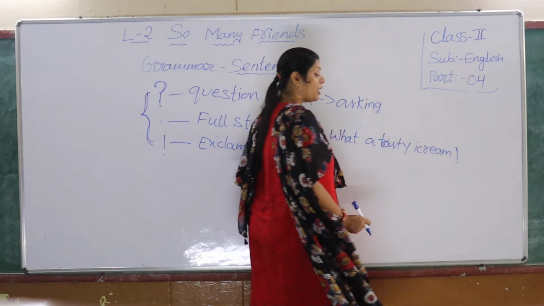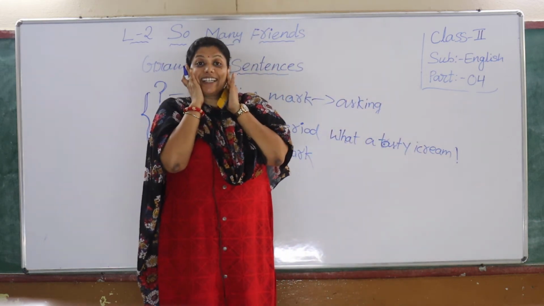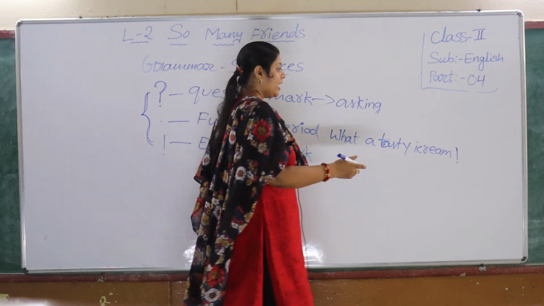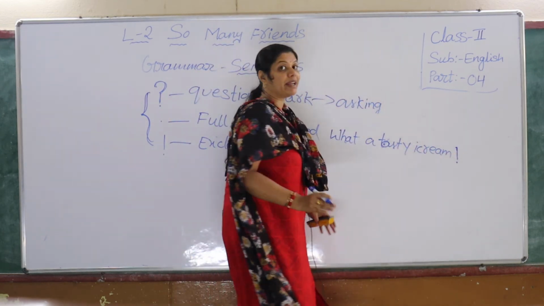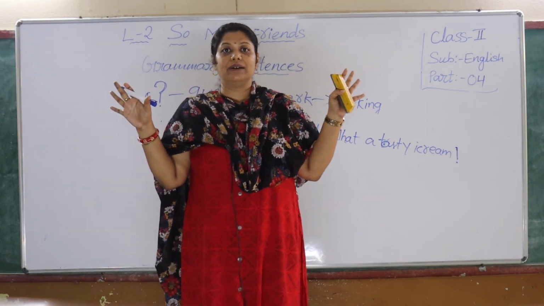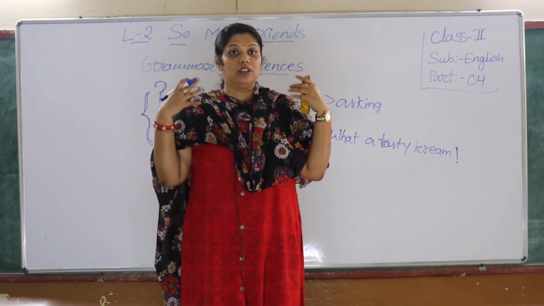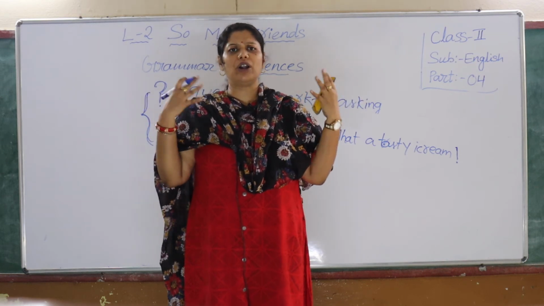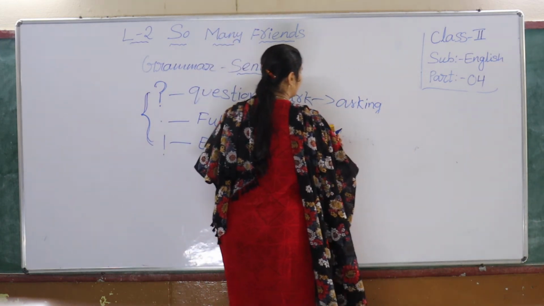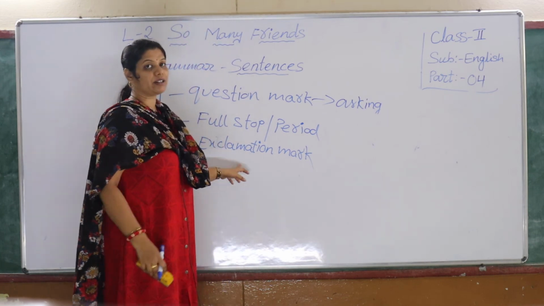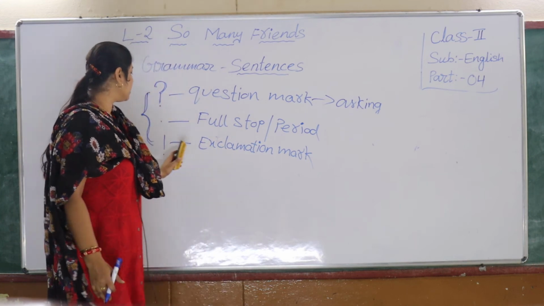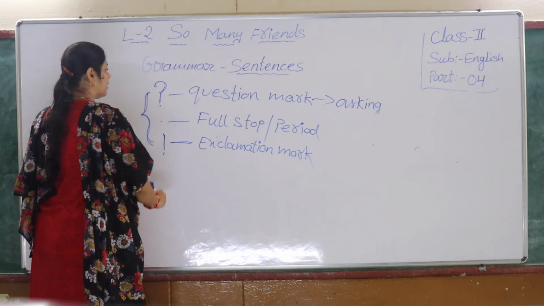See, I am exclaiming, wow, what a tasty ice cream! See what I am exclaiming. That expression, from where you understand I am exclaiming something, yelling, wow, where you can see that expression, where I am saying something good or bad or anything. That kind of exclamation comes under the exclamation mark, showing feelings, happy, sad or anything. So that comes under your exclamation mark, children.